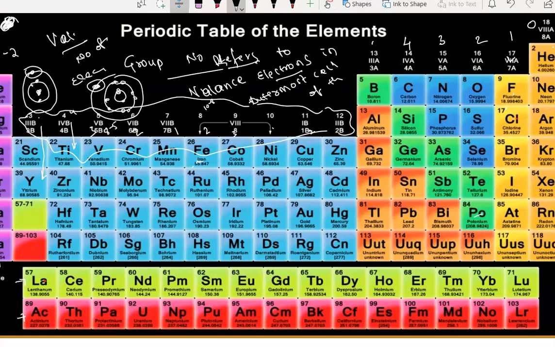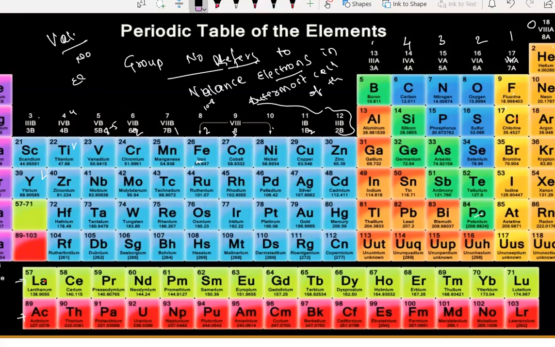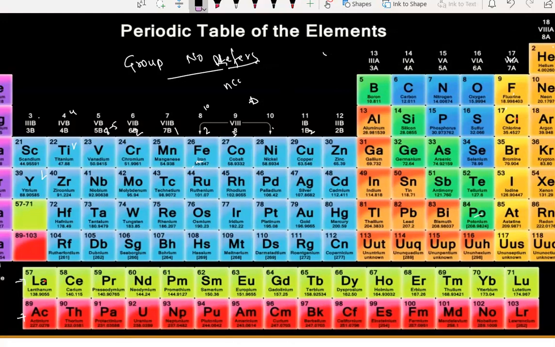Let's see one more important point: periods. The period number gives the number of cells, or orbits, present in the atomic structure of an element.